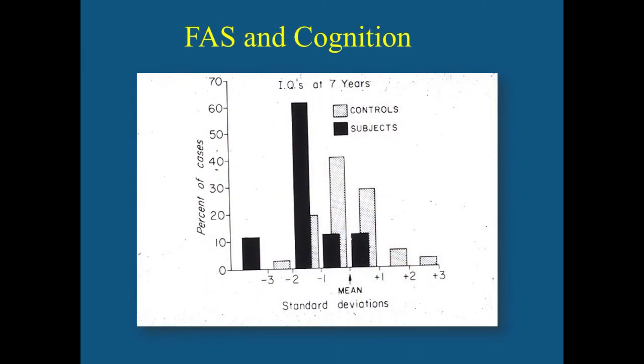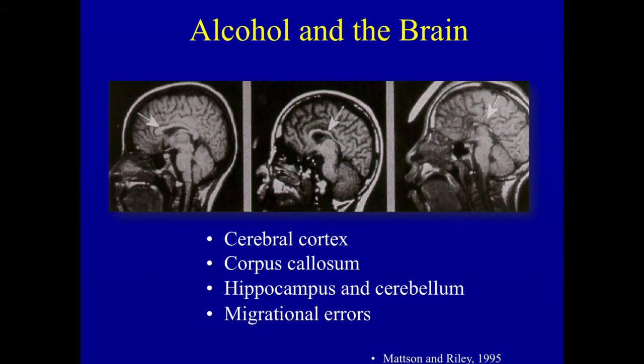This is work from Ann Streissguth that was published in 1975. And Ann recognized that children who had fetal alcohol syndrome had a diminution in terms of IQ scores. Now, the average IQ score in fetal alcohol syndrome is about 60 or 61. And what that suggests is that about 50% of children who have fetal alcohol syndrome will have IQ scores that are in the normal range. So IQ scoring is a rather crude indication of fetal alcohol syndrome.